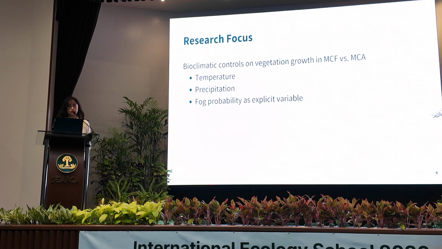The research focus is to examine how bioclimatic factors explain vegetation growth, and whether these relationships differ between MCF and MCA. The three main bioclimatic variables in our study are temperature, precipitation, and fog.